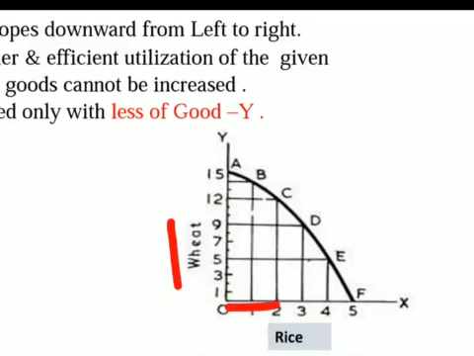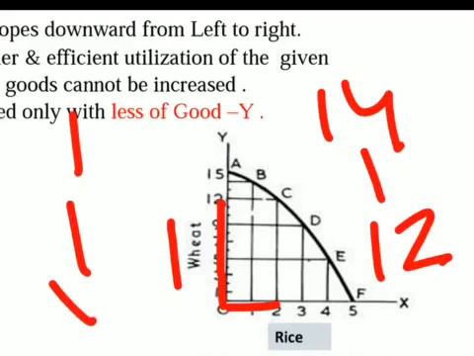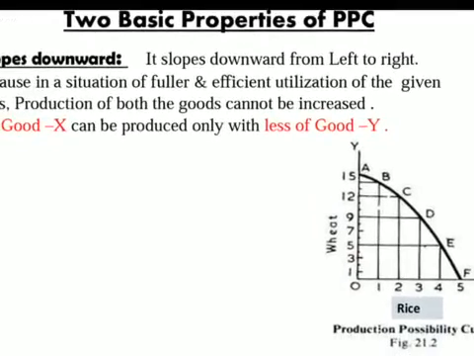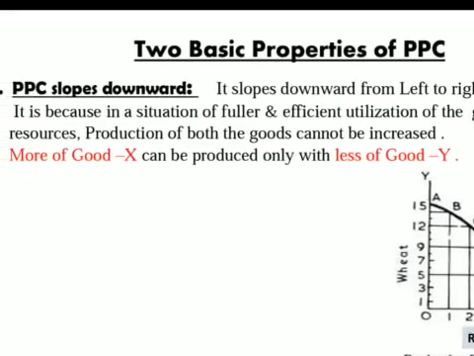Like we have done this in the graph. Now we are producing 2 units of rice and 12 units of wheat. Earlier we were producing 14 units of wheat, and now 12 units, and earlier we were producing 1 unit of rice, now it has increased to 2 units. So if we want to produce one good in more quantity, then we have to reduce the quantity of the other.